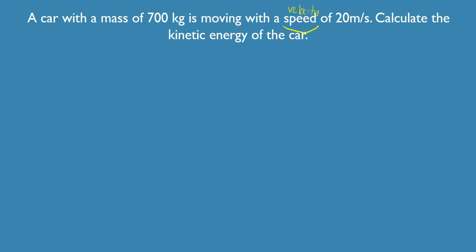So if you're going to analyze the problem, a car is as heavy as 700 kilograms. Now that car is moving at a rate of 20 meters per second. So we're going to compute or solve for its kinetic energy. So first, you just have to write the given values. So we have here first 700 kilograms. So since it's already in kilograms, you don't have to convert anymore. And then you have here velocity, which is 20 meters per second. Okay, so what we're going to do is to calculate the kinetic energy. So for the required, we are going to solve for the kinetic energy.